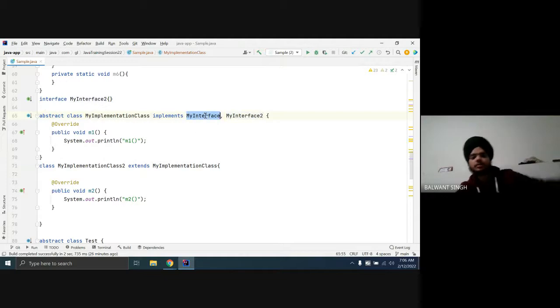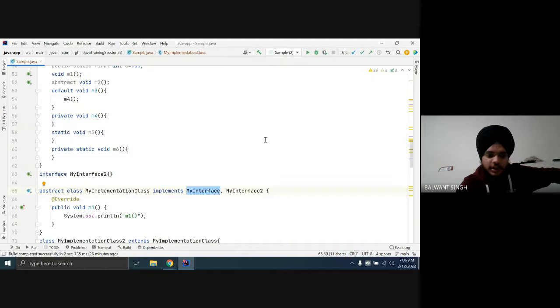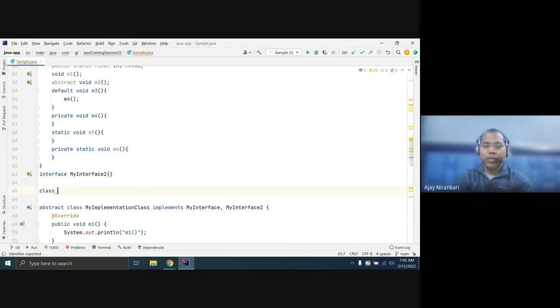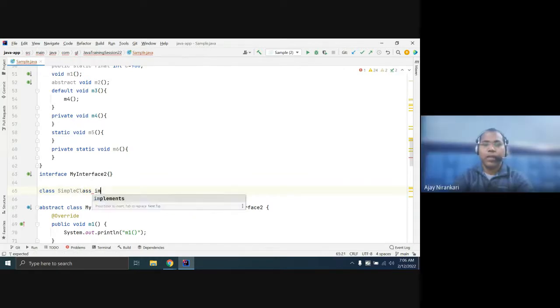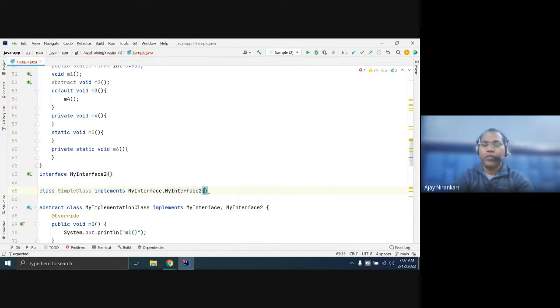And sir, for interface implement, we can write any class on the left side, like instead of the abstract class we have written here, we can write any new simple class. A class can implement my interface, another my interface 2, or any number of interfaces.